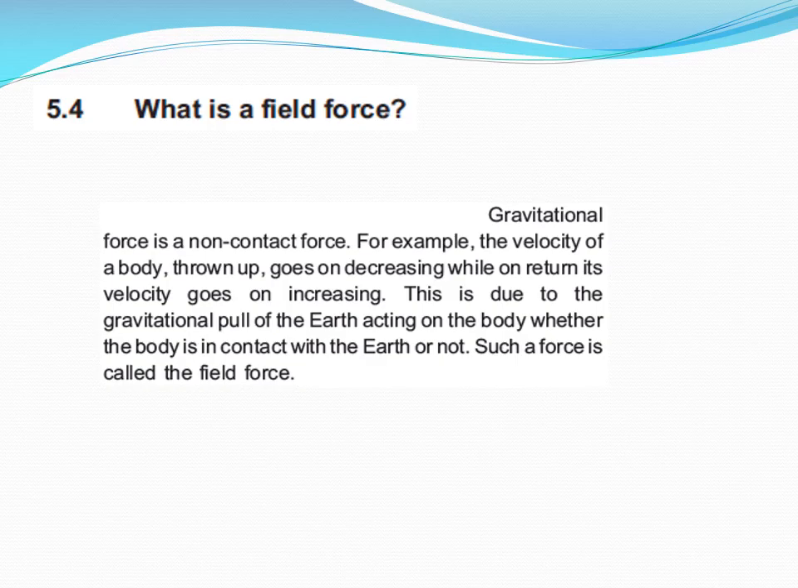Short question 5.4. What is a field force? Gravitational force is a non-contact force. For example, the velocity of a body thrown up goes on decreasing while on return its velocity goes on increasing. This is due to the gravitational pull of the Earth acting on the body whether the body is in contact with the Earth or not. Such a force is called the field force.